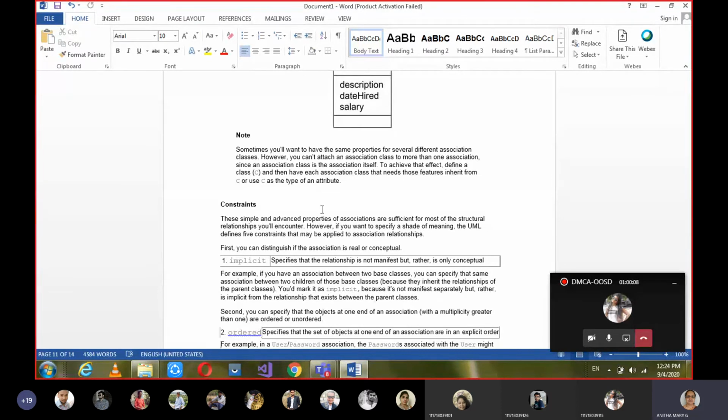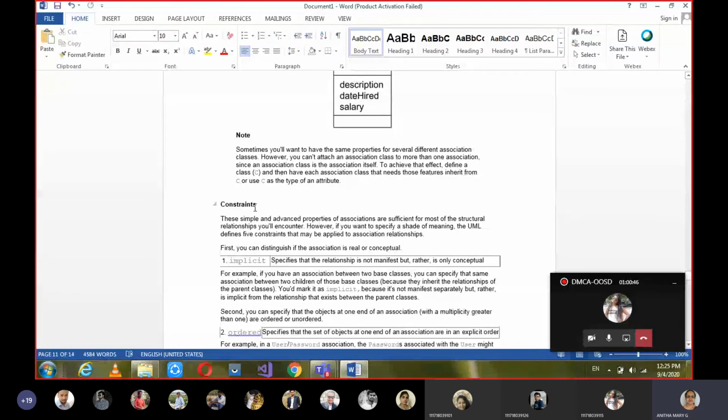So based on the marks, you are going to write each topic. But advanced relationships, they will ask you clearly in the question: write about advanced relationships which exist in UML. At that time you have to talk about each relationship and the advanced things in it. If the question is just to explain the relationships, then the relationships chapter we have learned, that you have to give. Okay, is that clear? So please make the difference of how the questions will be asked and what content should be written under that. Okay, and the next one is constraint.